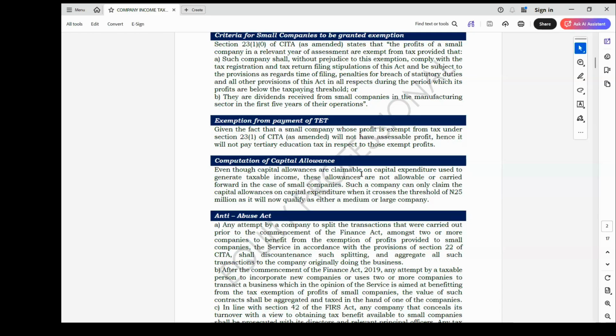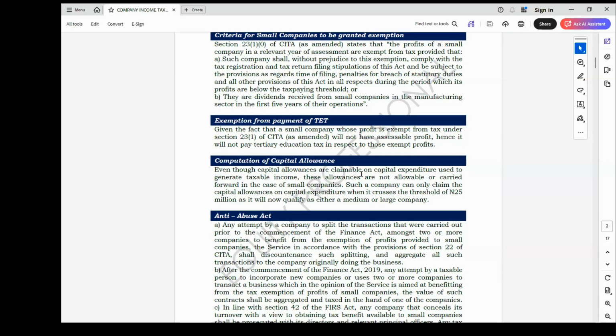Where that is done, and the tax authority finds out, and there is no way the tax authority will not find out, because that is some of the reasons why they expect you to file return, they will be able to link the transactions together. Where they find out, they are going to aggregate all the transactions of those individual companies together as one and charge it to tax.